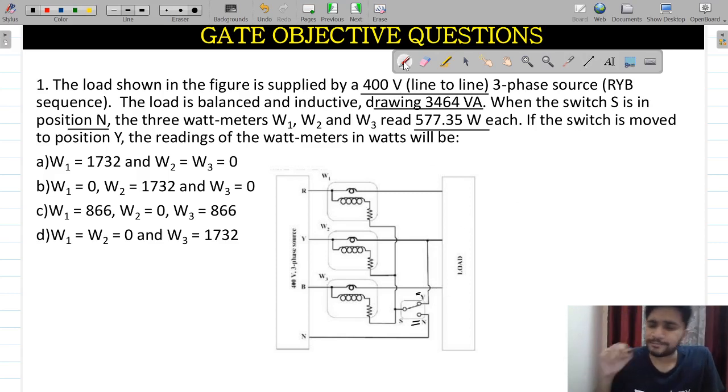So simply, what is the first thing we will calculate from this complete data? Firstly, I would like to know the total real power. Real power will be 3 times 577.35.